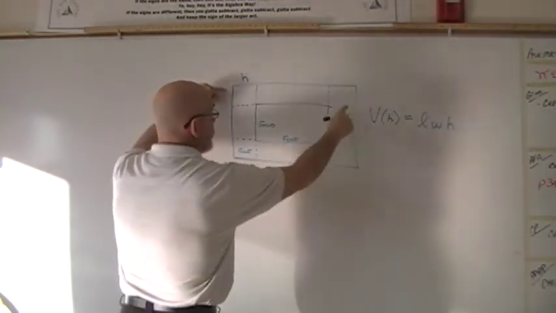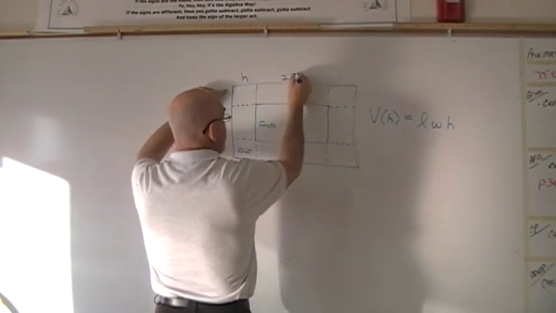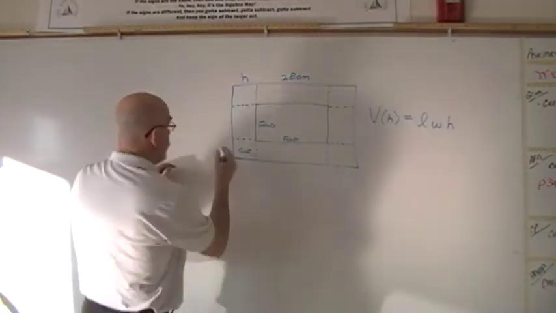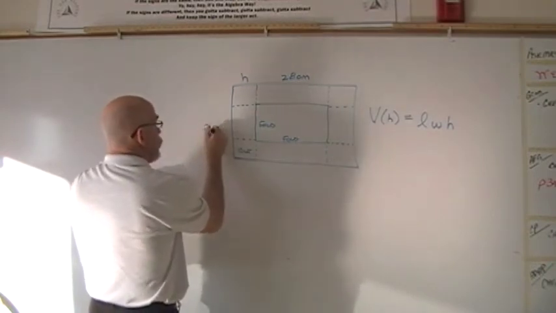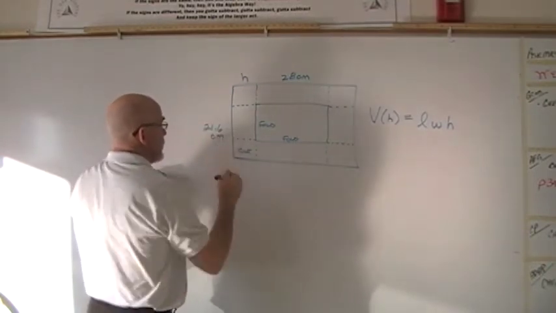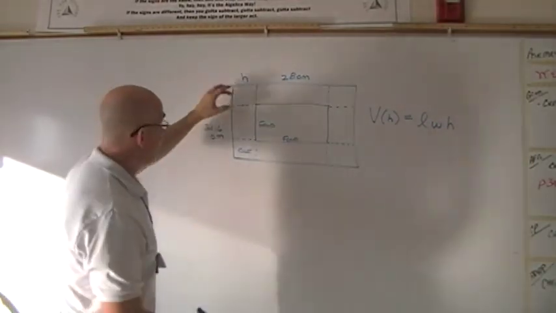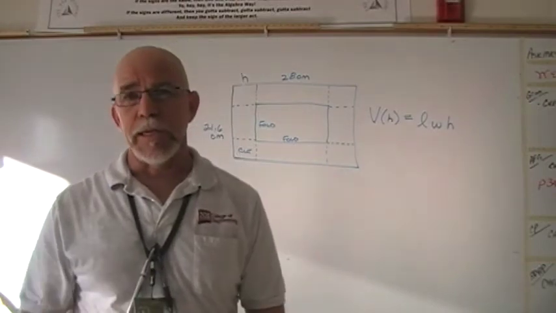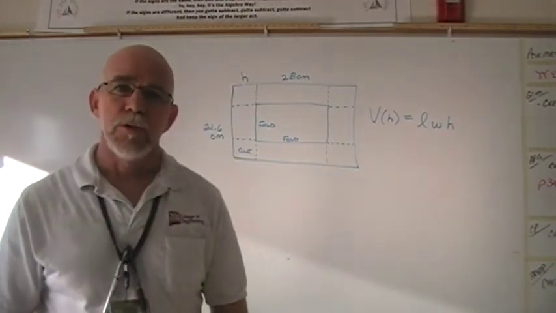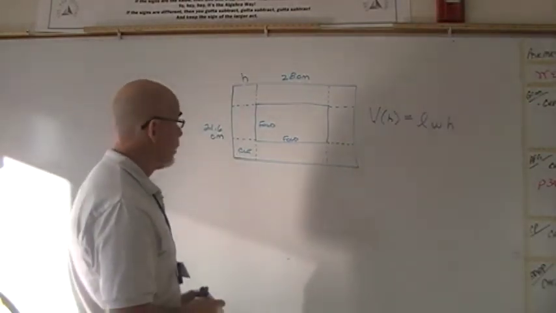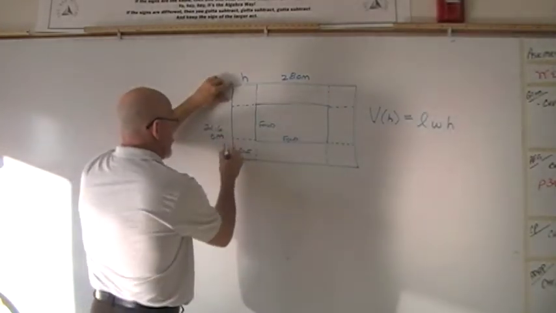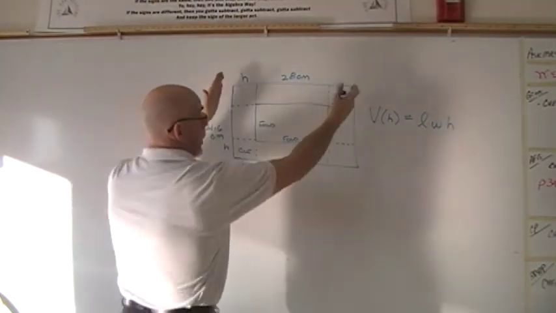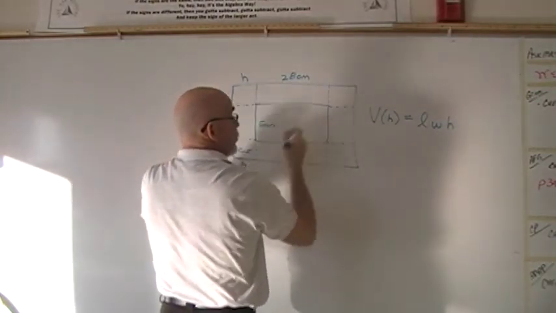And so if we know this material starts with, let's say, 28 centimeters of length, and the width starts with 21.6 centimeters of width, when we cut these corners off, we're changing that width and length for our box that we create. Well, so if all these are the same, how much are we cutting off of, let's say, this side? It started out 28, how much are we cutting off for that length?